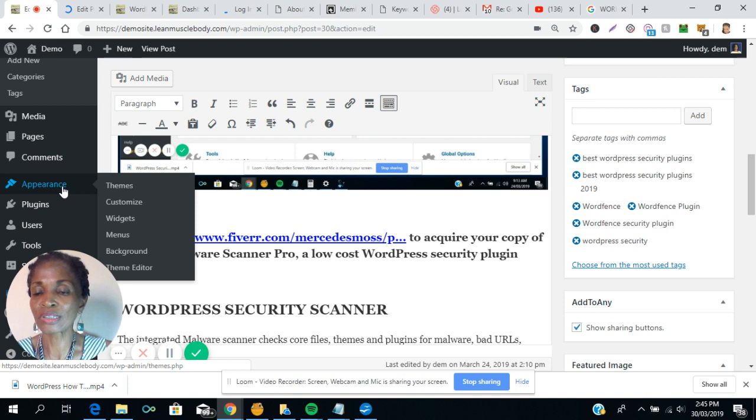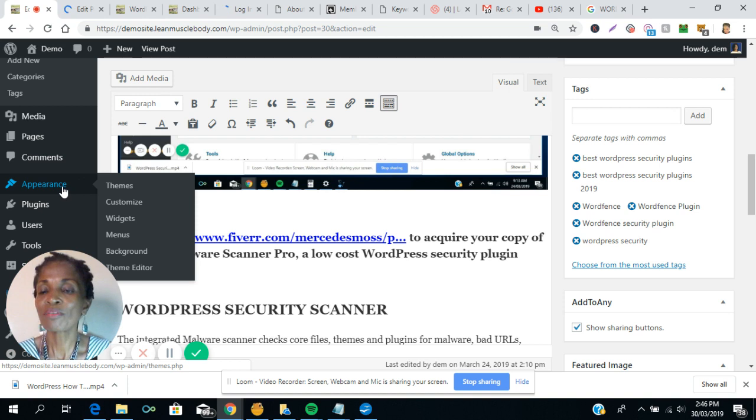So you could have a theme for an Amazon store. You can have a theme for a Shopify store. You can have a theme for an AliExpress store. You can have a theme for a news website. You can have a theme for a music website, a chiropractor website, a hairdresser website, a salon website.